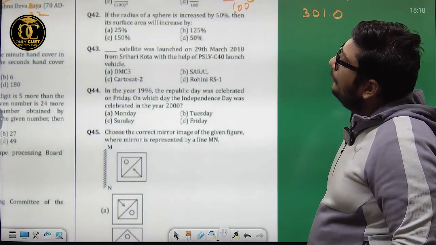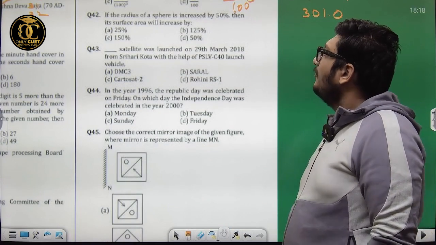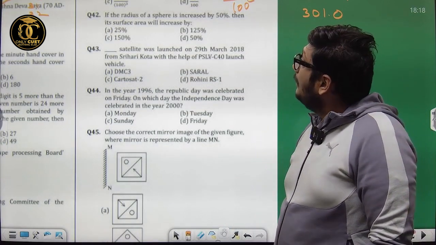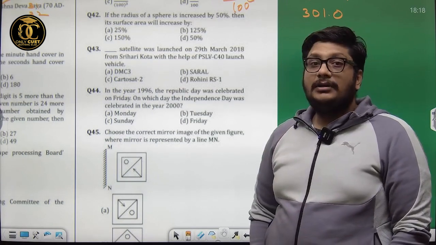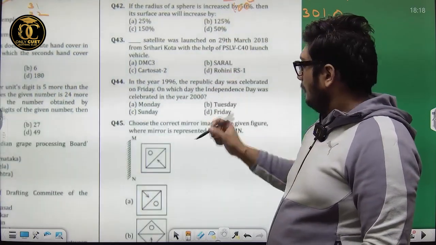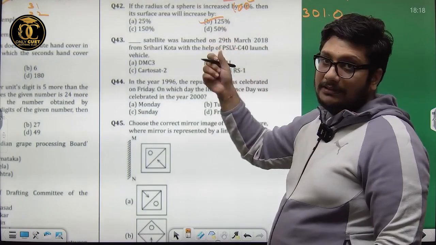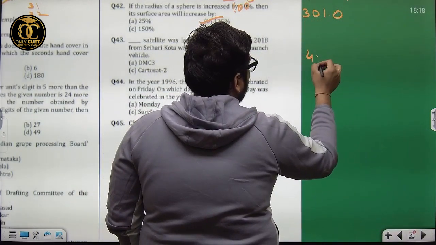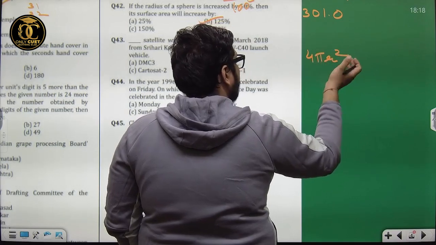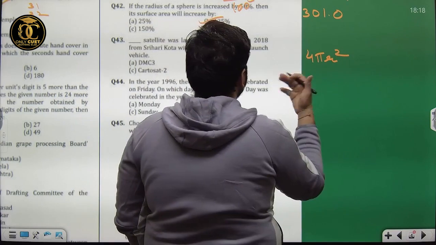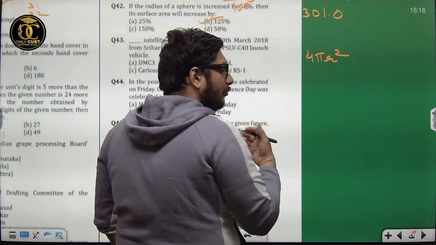Question number 42. If the radius of a sphere is increased by 50%, the surface area will... If I am increasing the radius by 50%, by how much will the sphere area increase? It will increase by 125. Let us see how. I remember this answer, but how are we going to get it? Surface area is 4 pi r square. Let the radius be r, so the area is 4 pi r square. But now the radius has been increased by 50%. The radius is 1.5 r.